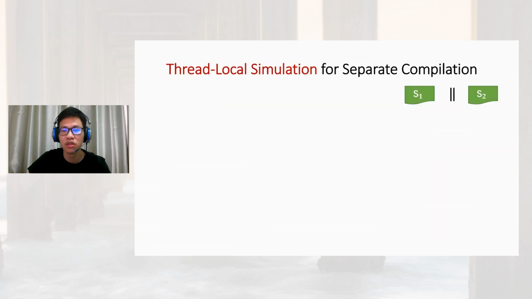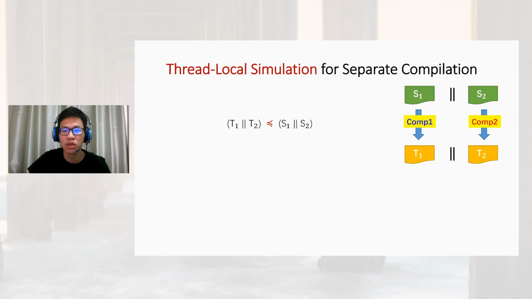Consider the following condition. The whole program consists of two components, S1 and S2, executing concurrently. Here, comp1 compiles S1 to T1, and comp2 compiles S2 to T2 separately. We hope to establish a whole program simulation by verifying comp1 and comp2 separately.